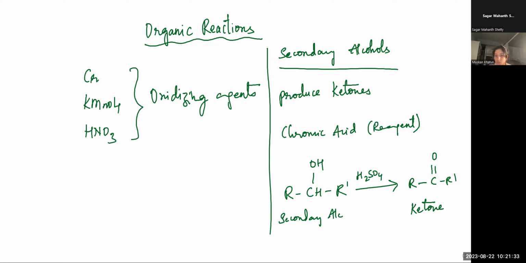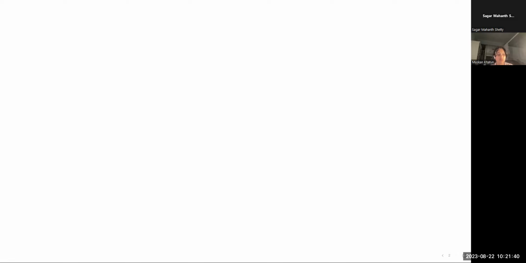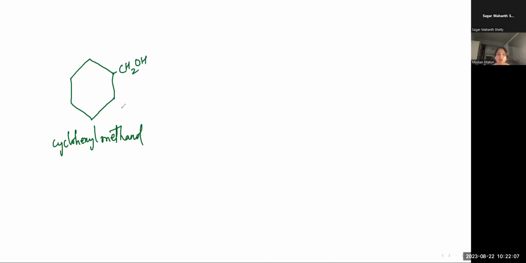Okay, so here I can even represent this with a diagram. For example, if I have a cyclohexane structure, it's something like this. So what exactly can this be called? It is called cyclohexyl methanol, because we have CH2OH, and all the rest are carbons attached to it.